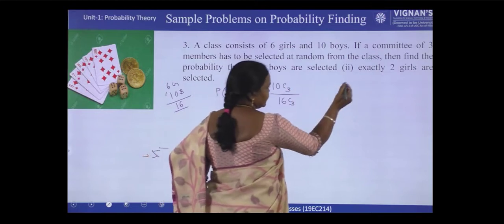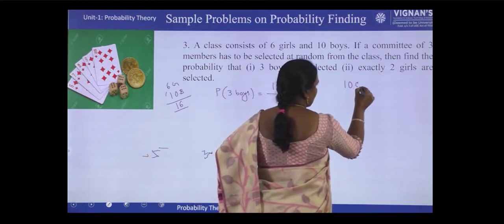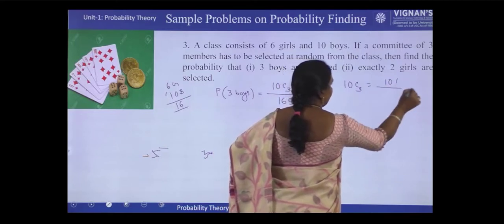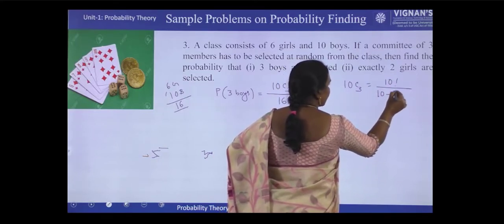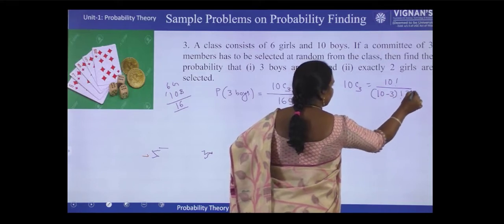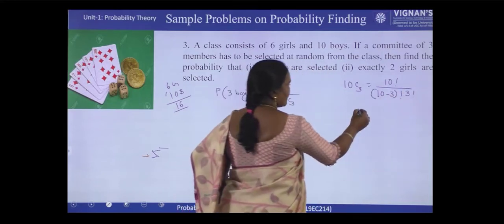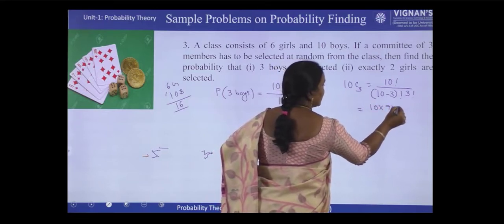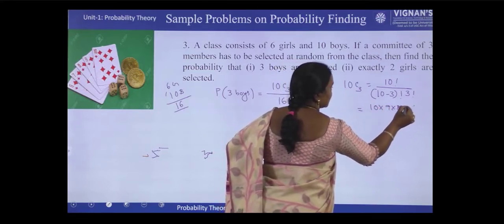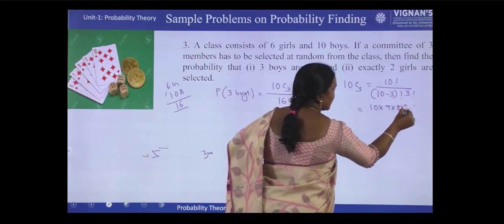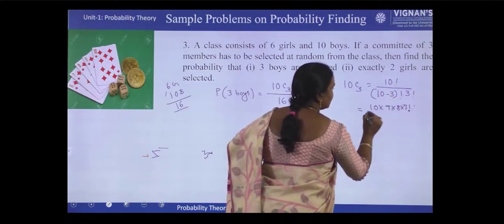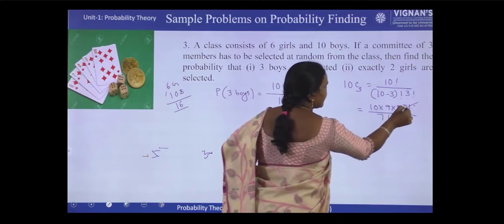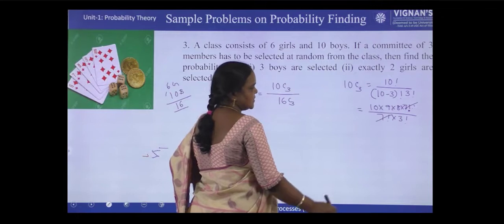And here all of you know 10C3 means 10 factorial by 10 minus 3 factorial into 3 factorial. So factorial means 10 into 9 into 8 and so on. Okay, here it is 7 factorial. So I can end up with 7 factorial by 7 factorial into 3 factorial. This 7 factorial gets cancelled.